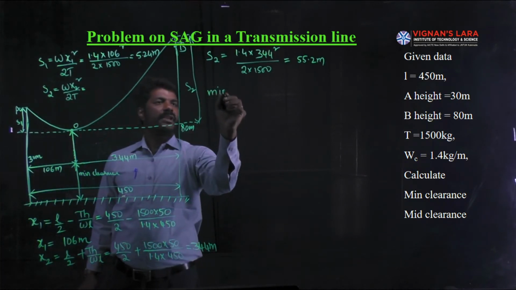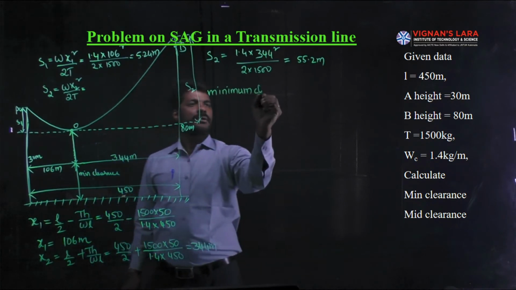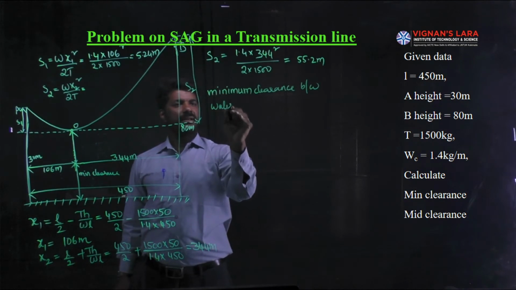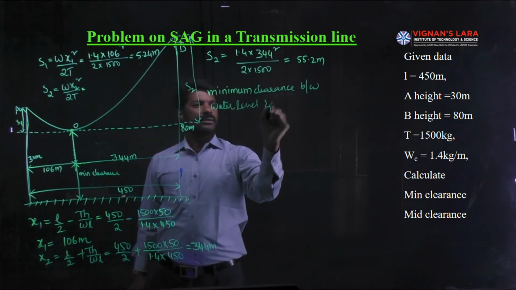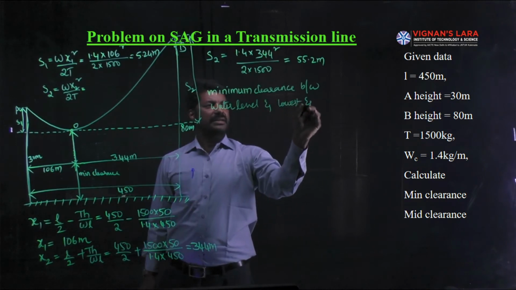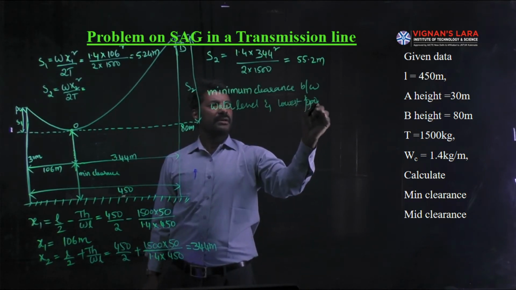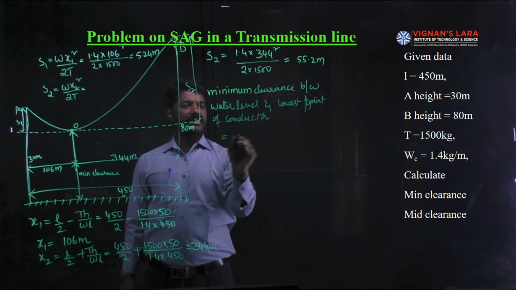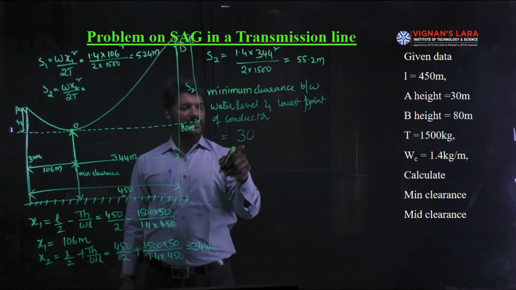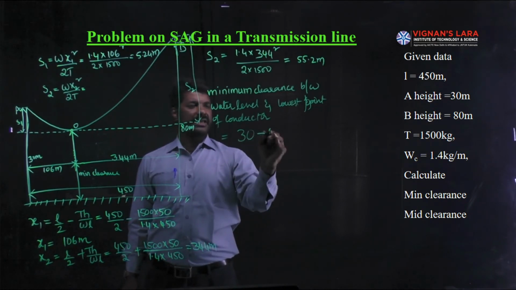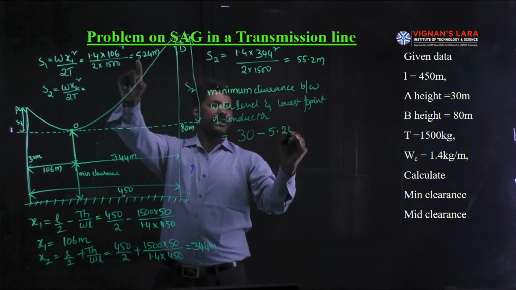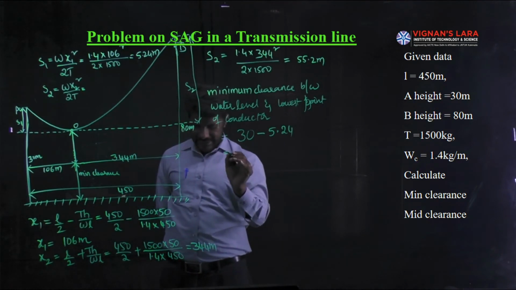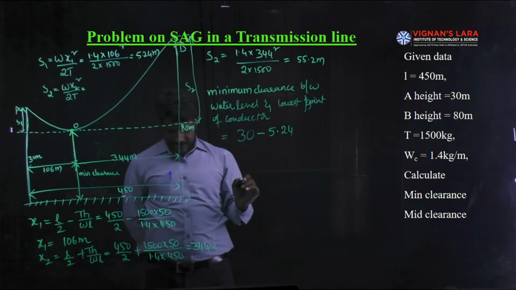Therefore, the minimum clearance between the water level and the lowest point of the conductor is equal to the smallest tower support height, 30 meters, minus S1. S1 value is 5.24. Subtracting, we get the magnitude of the minimum clearance.